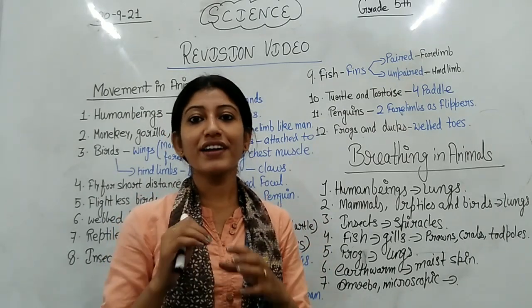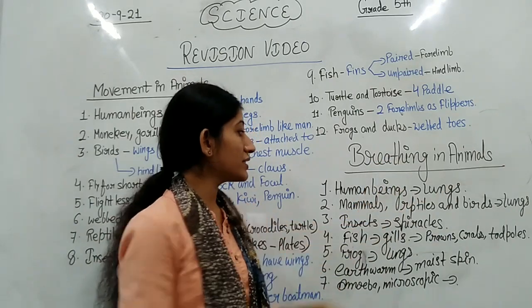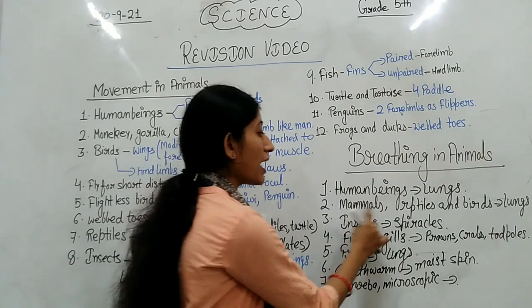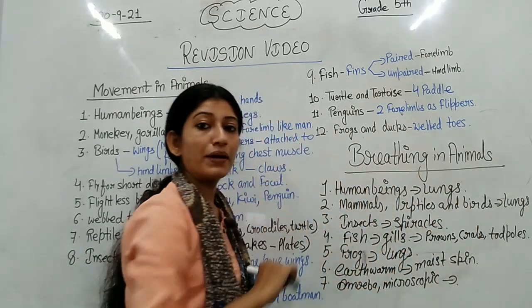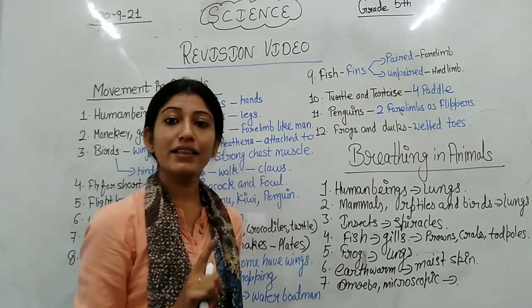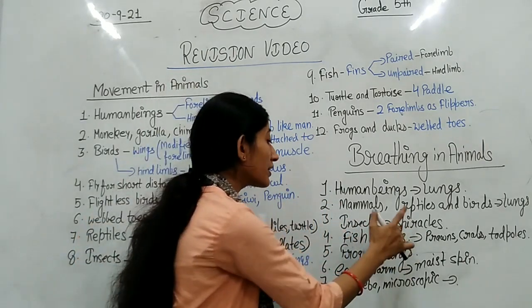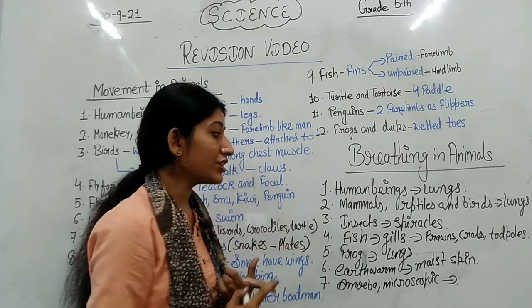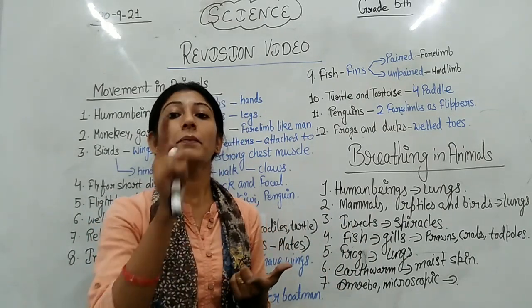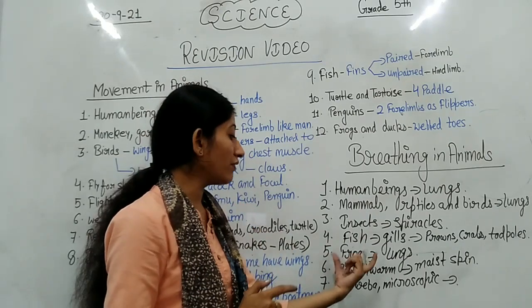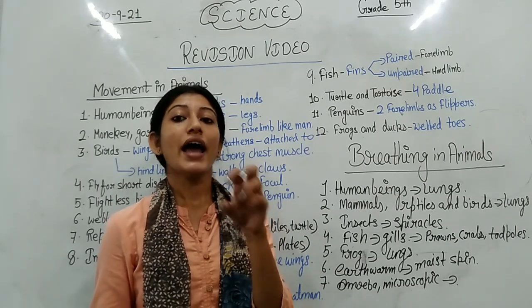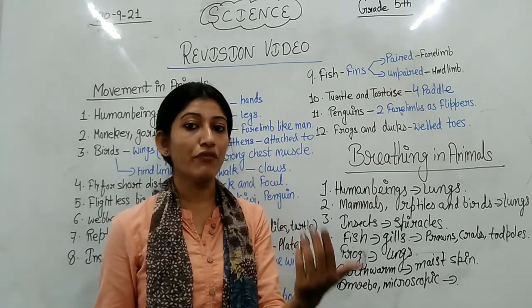So what we have learned related to breathing in animals is that human beings breathe with the help of lungs, as well as mammals, reptiles and birds. Insects breathe with the help of spiracles. Fish, prawns, crabs, oysters and tadpoles breathe with the help of gills. An adult frog breathes with the help of lungs, and the larval stage breathes with the help of gills.